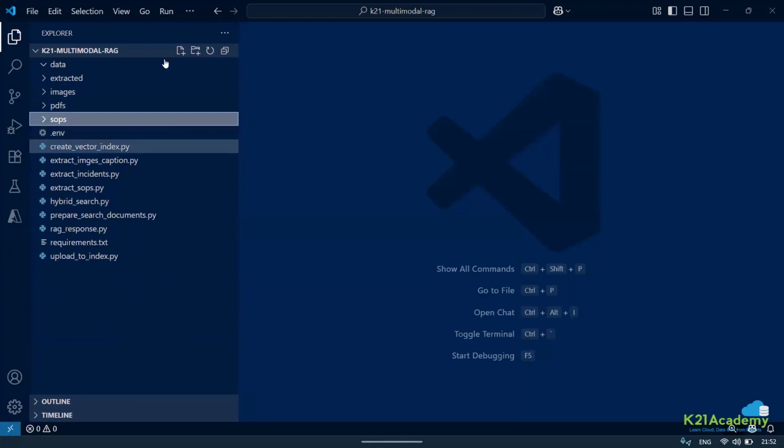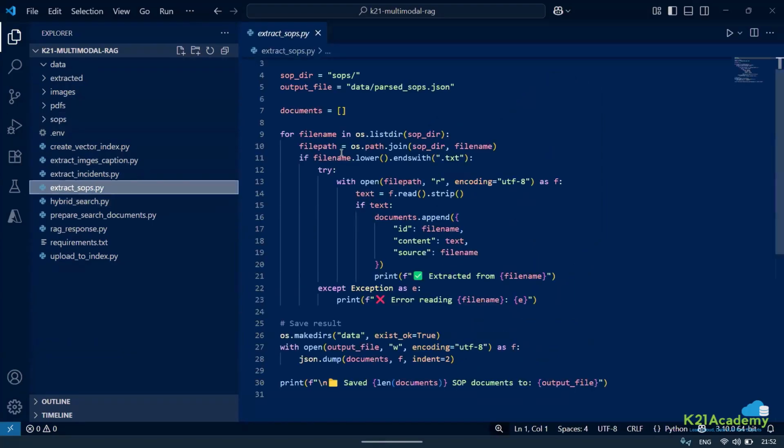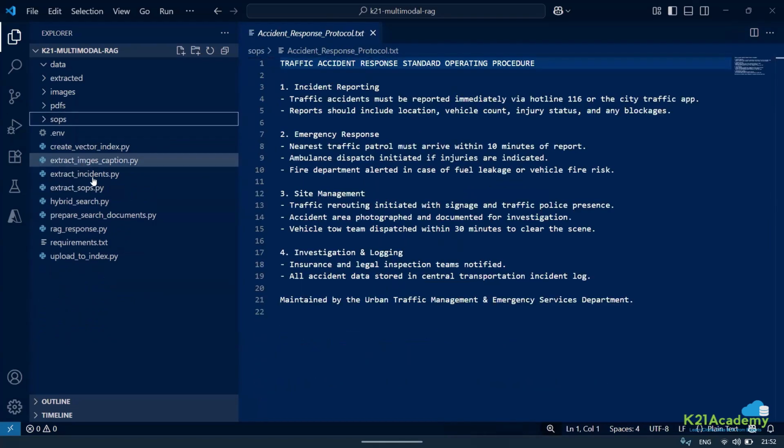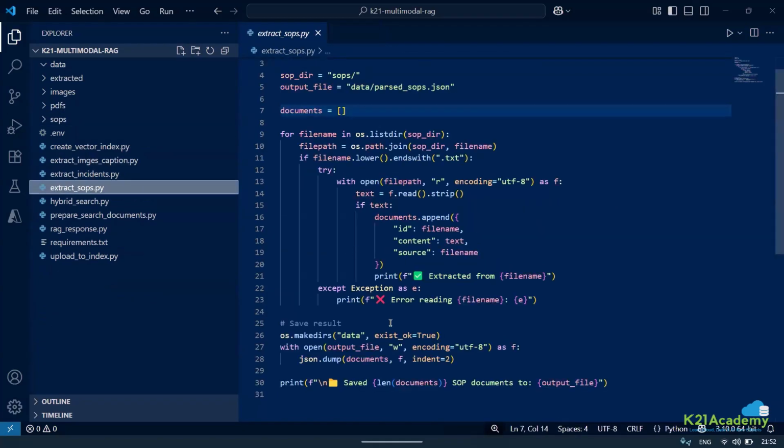Now, what I'm going to do, first of all, I have created one file. You can see a Python script. I have an SOP directory and I'm saying get me the output in parsed SOP.json format. Right now, the document is blank. Since SOP is just a text file, I'm just going to run this to extract the information in this format.